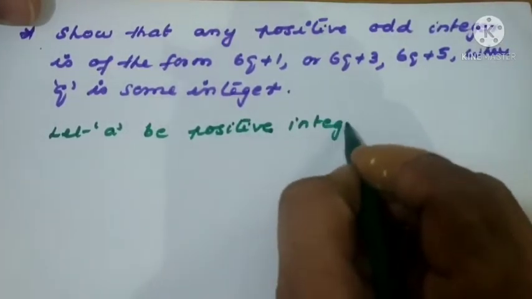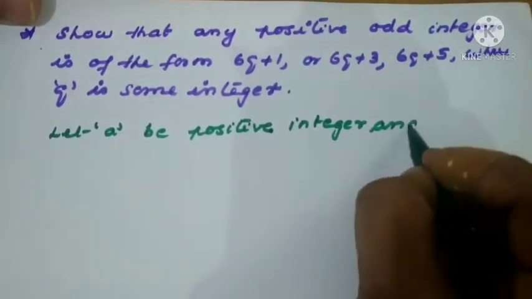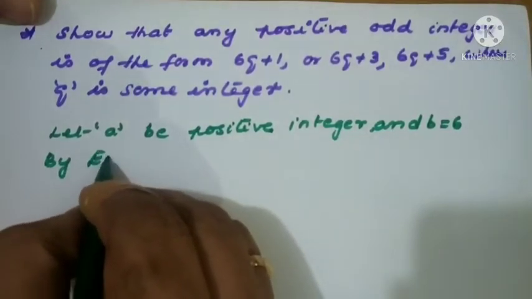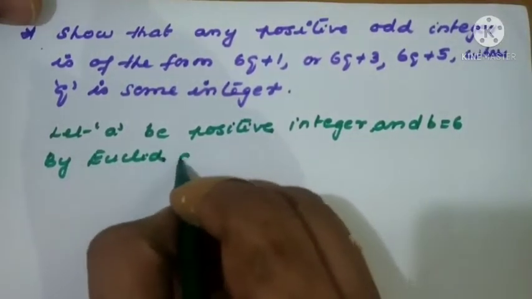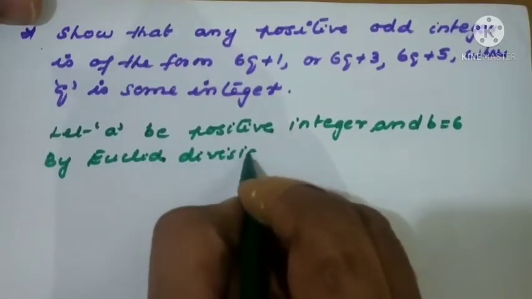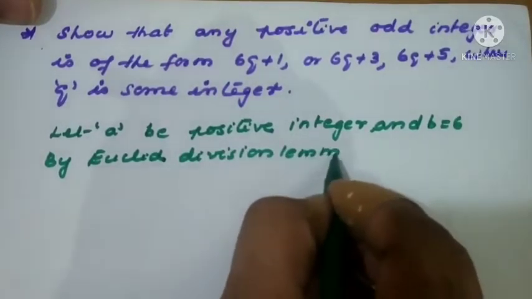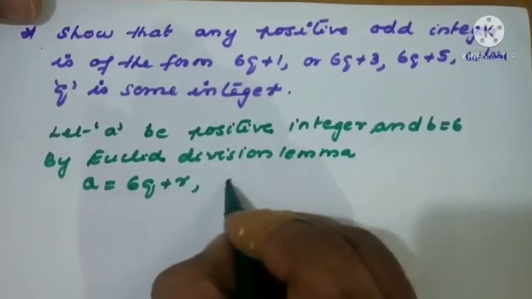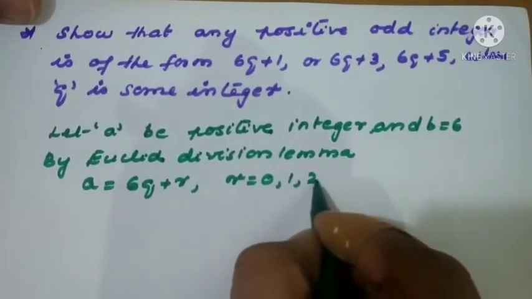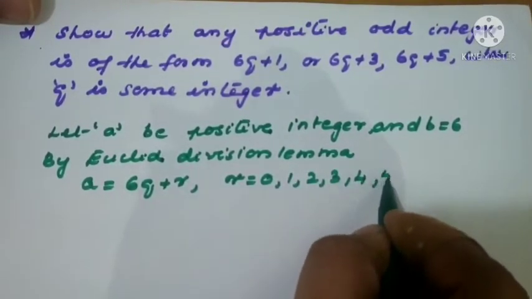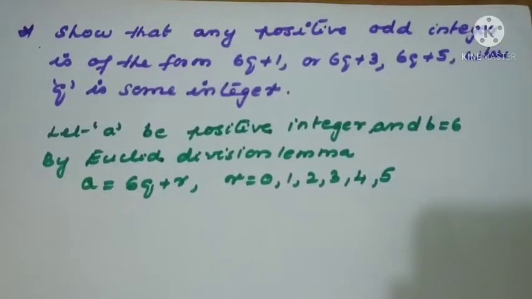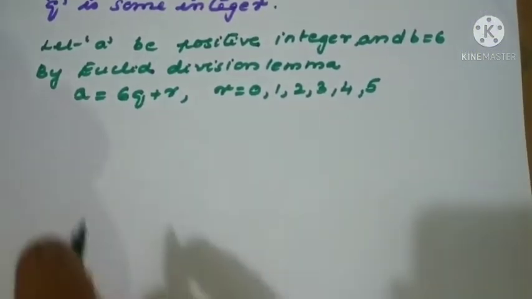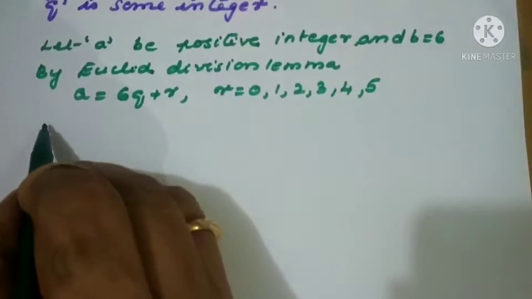I think now you came to know what value we have to take for b: b = 6. So by Euclid's lemma, a = 6q + r, where r = 0, 1, 2, 3, 4 and 5. It should not be equal to 6. Now 6 cases are there, so we should go for 6 cases and identify which is even, which is odd.